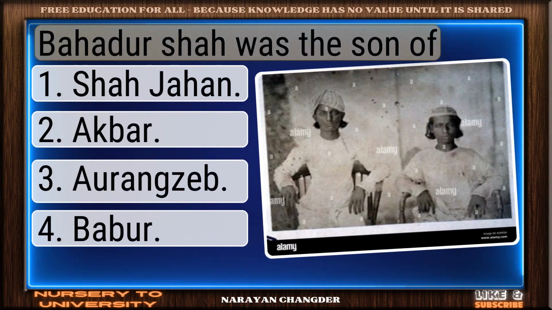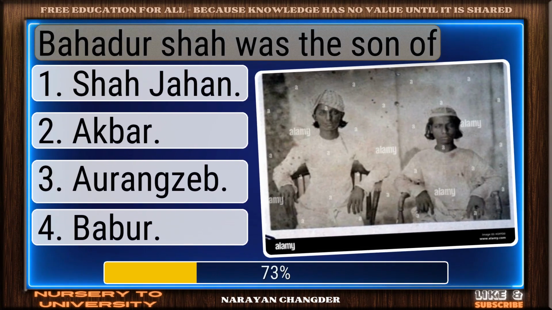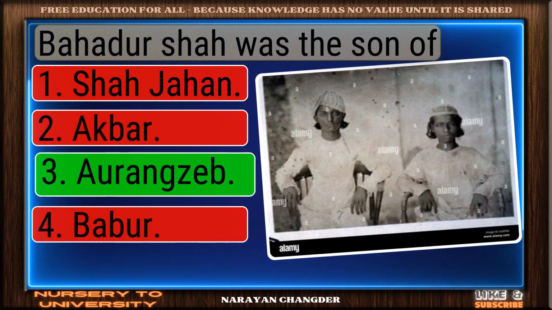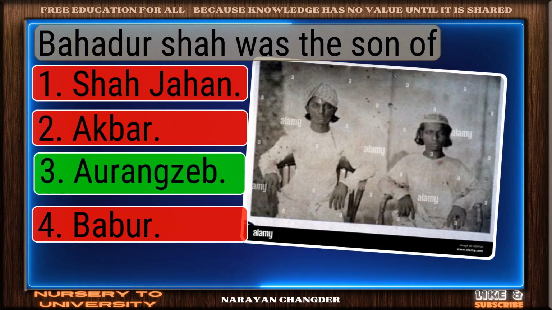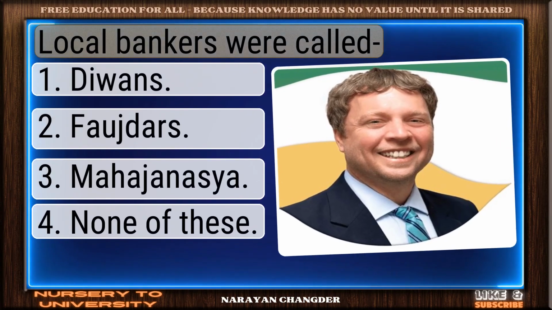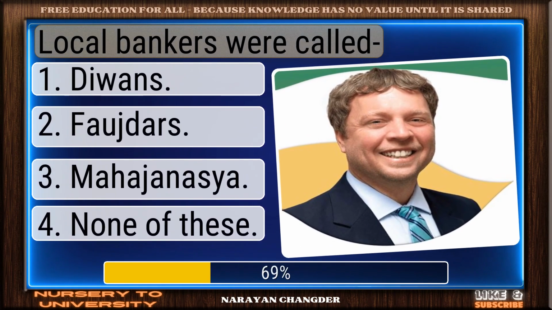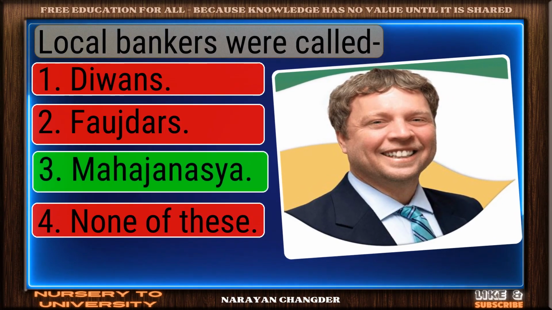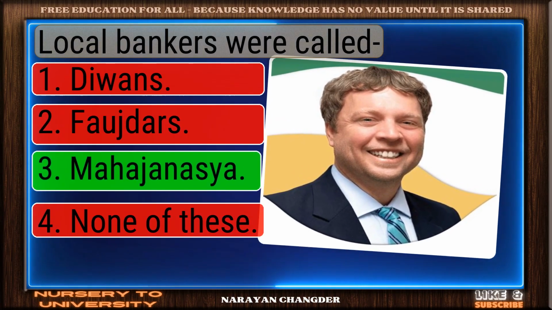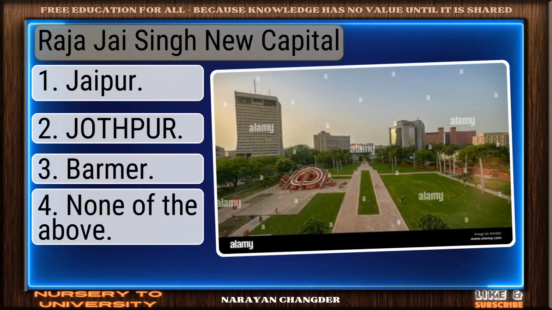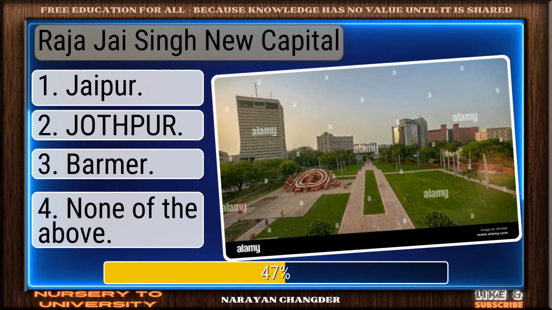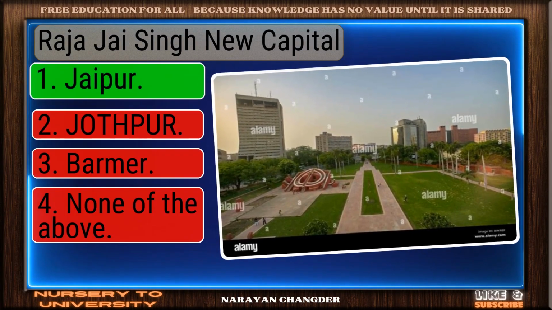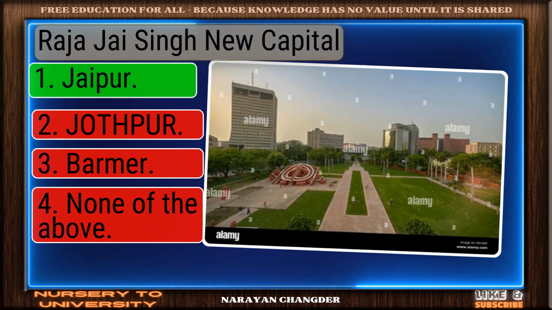Bahadur Shah was the son of. Correct. Aurangzeb is the right answer. Local bankers were called. You chose Mahajans, and it is correct. Raja Jai Singh's new capital. Well done. Jaipur is the right choice.